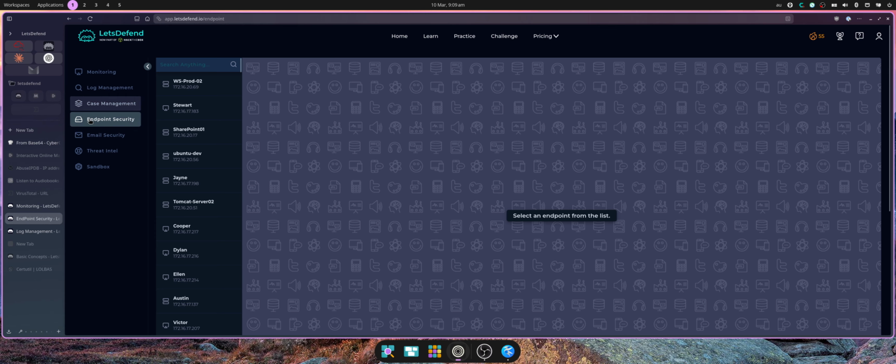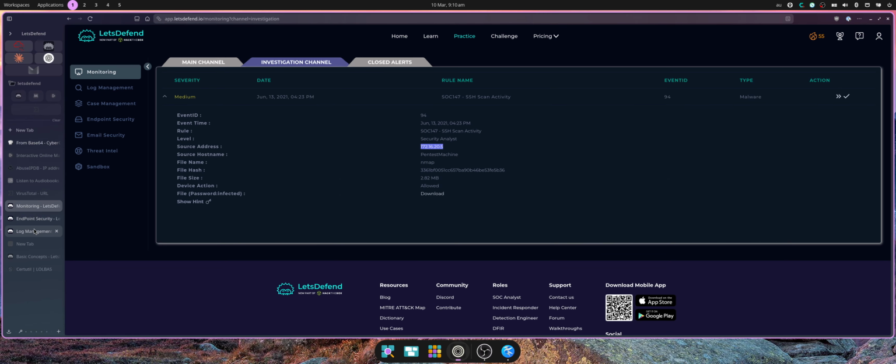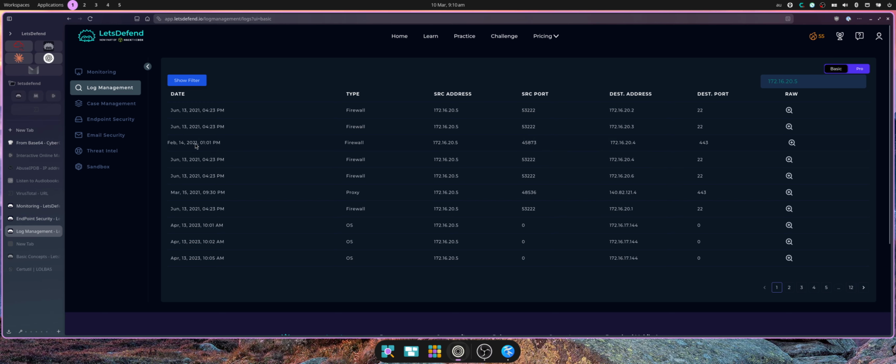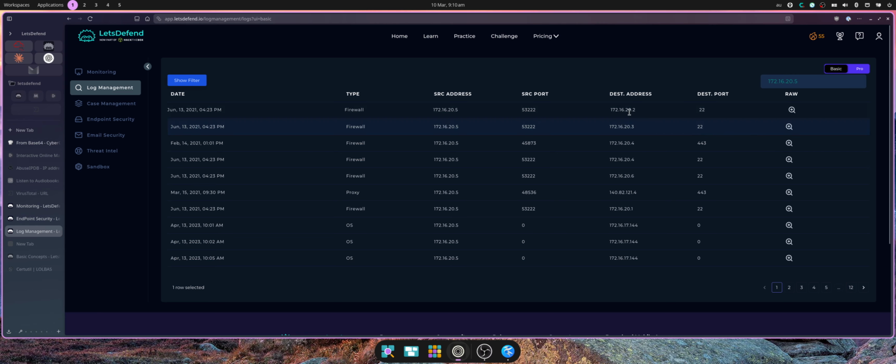Endpoint? No. Let's look at the logs and see what's triggered the alert. The time frame was June 13, 21. Okay, so there are two alerts. It started to scan destination port 22, so scanning SSH.